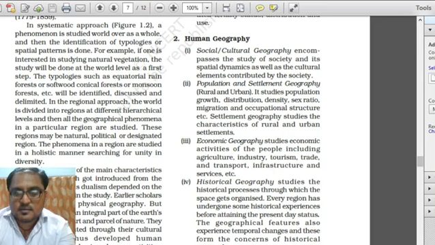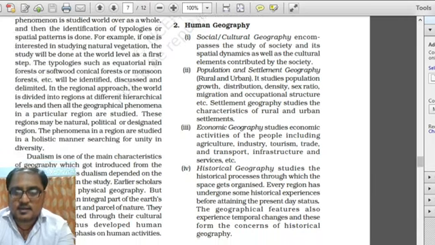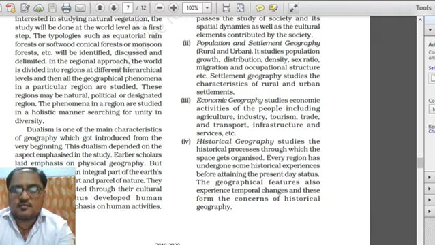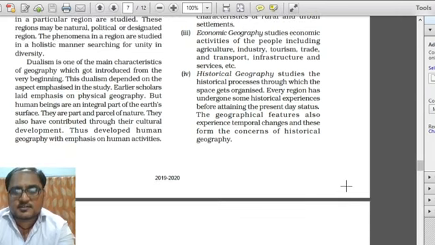It studies population growth, density, distribution, sex ratio, migration and other features of population, and the characteristics of rural and urban settlement. Then comes economic geography, which studies economic activity of the people including agriculture, industry, tourism, trade and transport, infrastructure and different types of tertiary activity like services, etc.